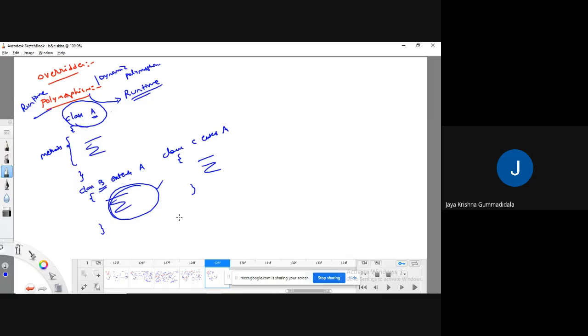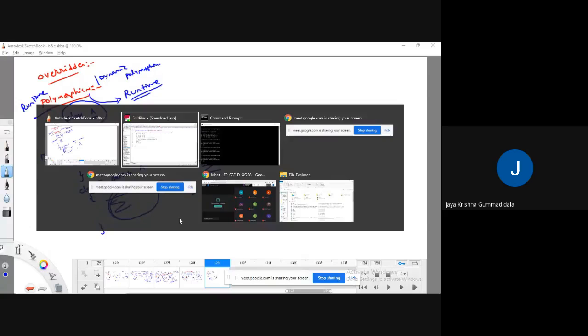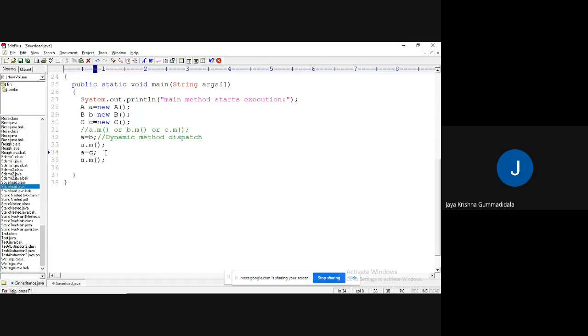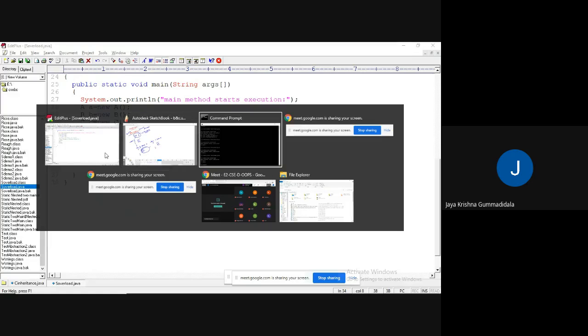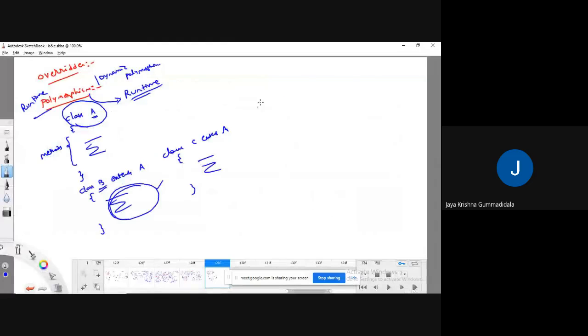See, generally, what we are going to do is write something like this. The same example I am going to write here: class A, class B, class C. Here we have a sum method. Here also let us assume there is a sum method.